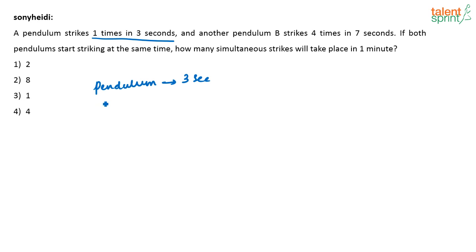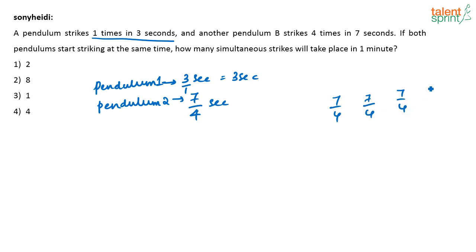Just listen to that. So pendulum 1 is striking every 3 seconds, correct? Now pendulum 2, what is happening? It strikes 4 times in 7 seconds, or I can say that every 7/4 second it will strike. Generally a pendulum will strike in equal intervals, correct? So in every 7/4 of a second the pendulum will strike, then again 7/4, 7/4, 7/4.